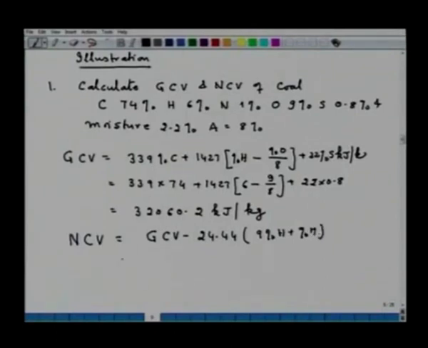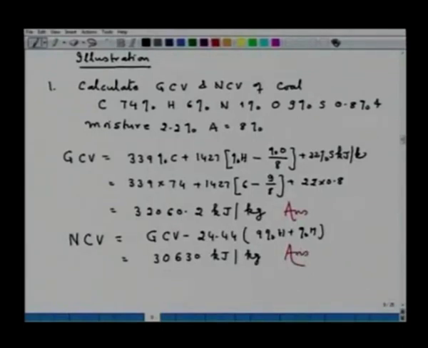So, if you substitute the value of percent H, that is equal to 6, moisture is 2.2, you will be getting 30,630 kilojoule per kg. So, this is the answer.